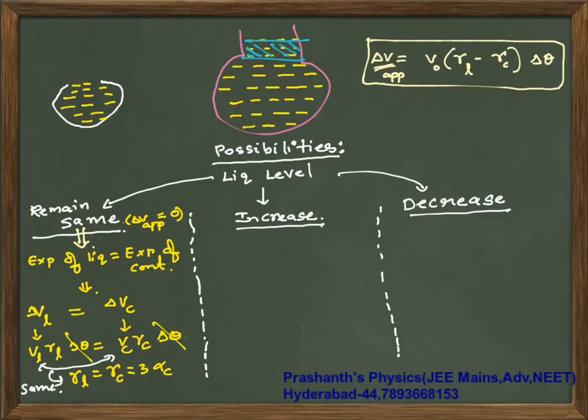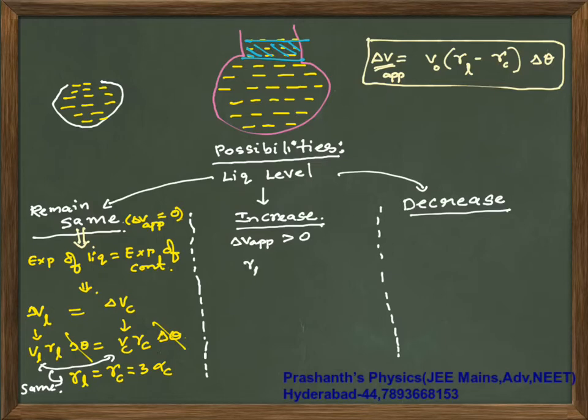The liquid level will remain the same provided that by whatever amount the liquid expands, by the same amount the container is also supposed to expand. Now next, the liquid level will increase if delta V apparent is greater than 0, which is pretty obvious, because if it is positive only, then it will go upwards and the level will rise.